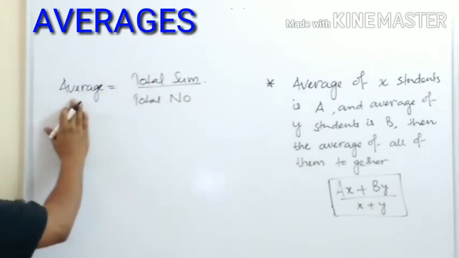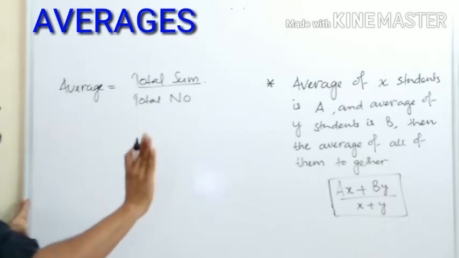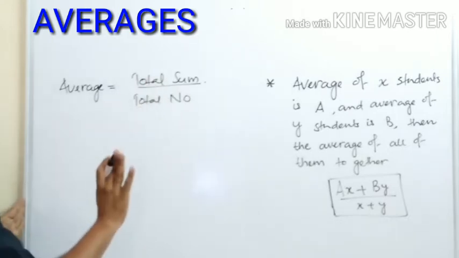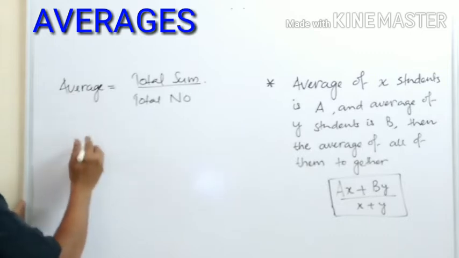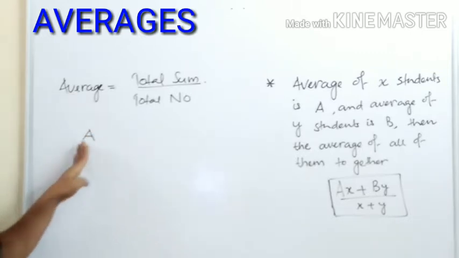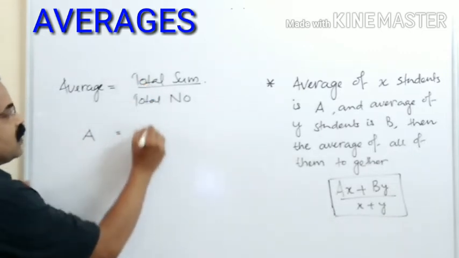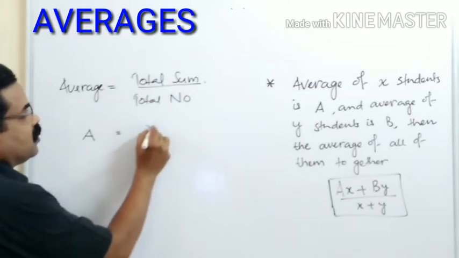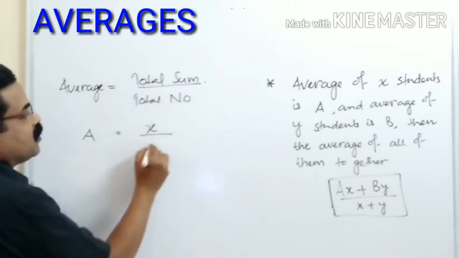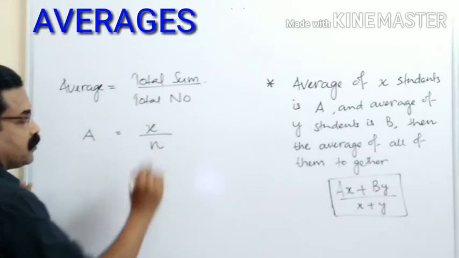For example, average is equal to total sum divided by total number. Suppose I have given you 5 numbers, or 6 numbers, or x numbers. The average of the numbers is a, the total sum is x, and we have n numbers.